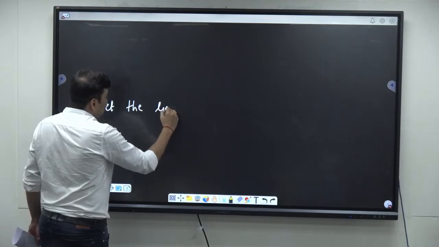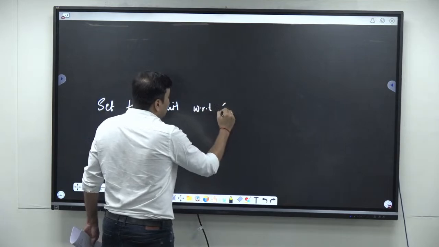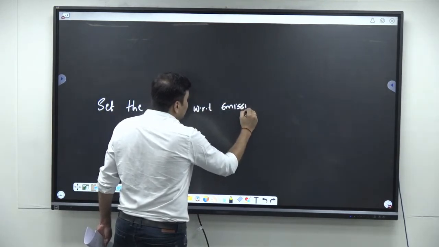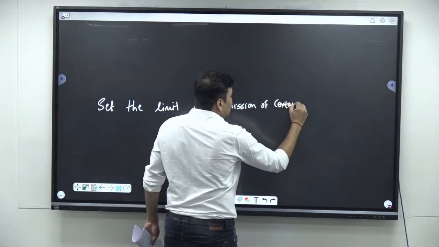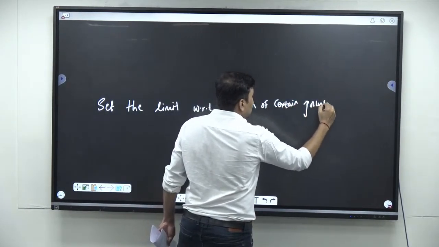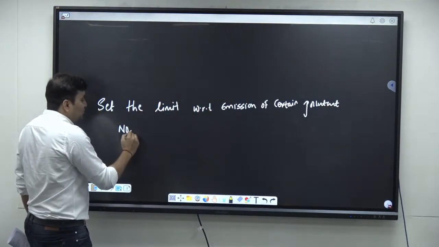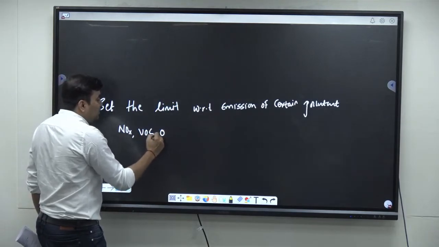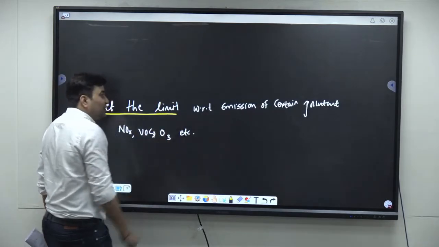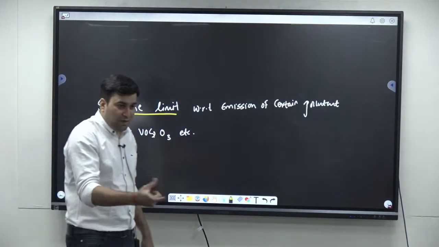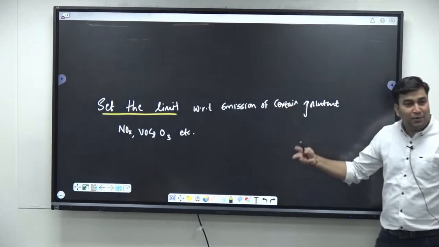It set the limit with respect to the emissions of certain gases or certain pollutants like nitrous oxides, volatile organic compounds, ground level ozone, etc. If you are setting the limit on the total amount of emissions of the pollutants which were causative factors, then what will happen? This won't be able to form.